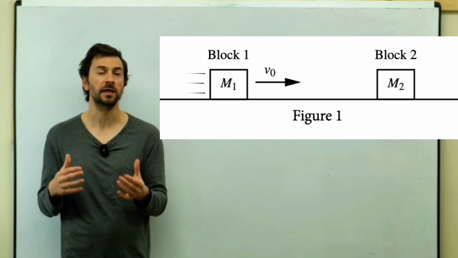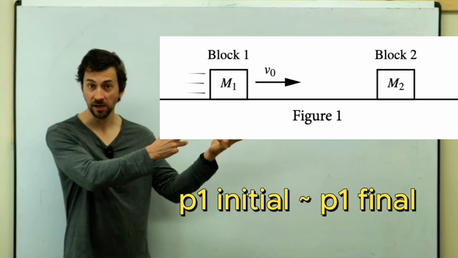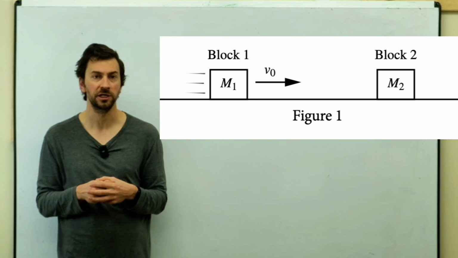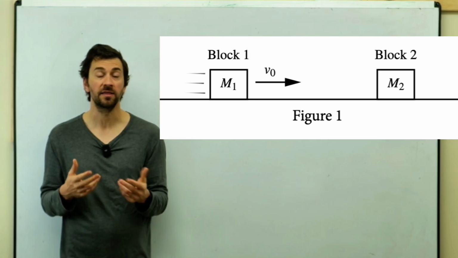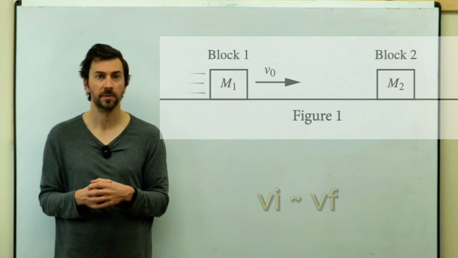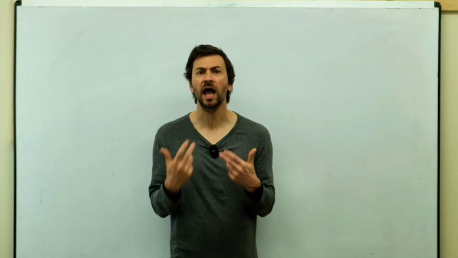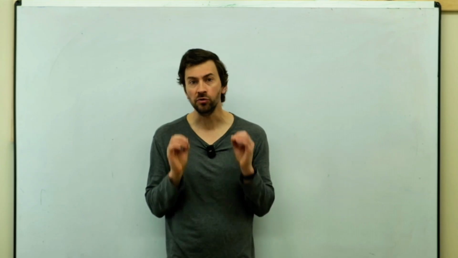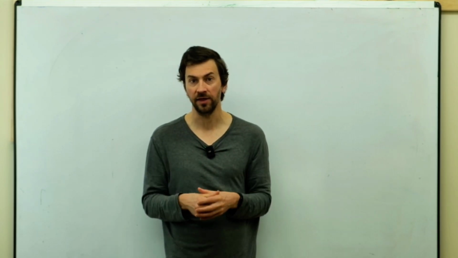So approximately the momentum of block 1 initially is going to be the same momentum it has afterwards. So block 1 doesn't really go through a change in momentum. Its change in momentum is almost zero. So we could say that the mass of block 1 is the same, so its velocity is almost the same. Let me read the answer that they give in the question so you can see the kind of thing they're looking for. I want you to think carefully about how you would try to answer this question without equations and see how they answer it.